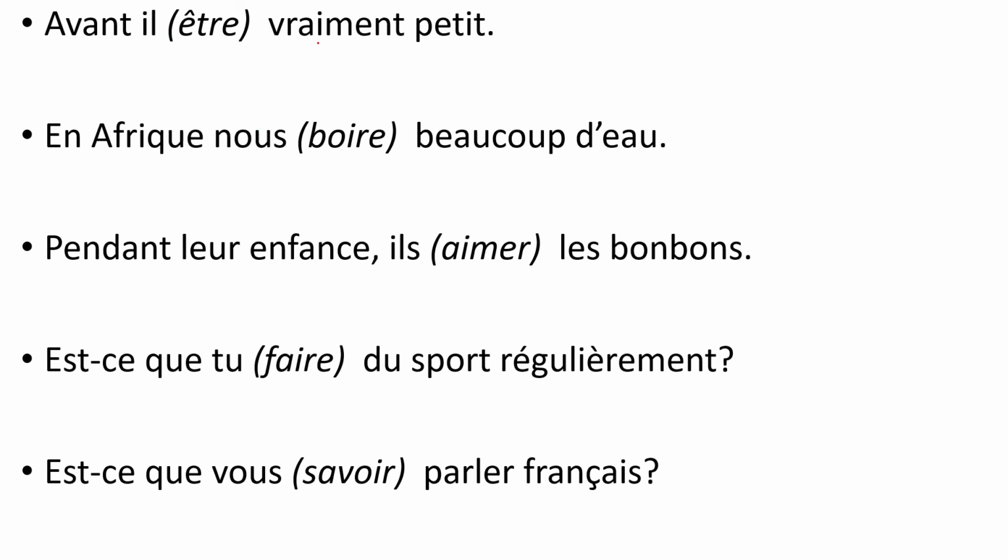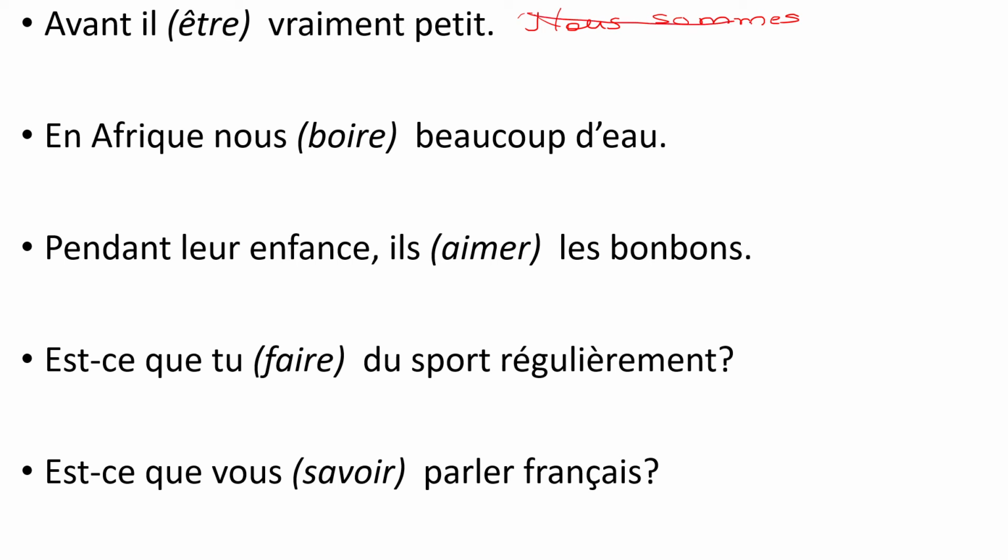Avant, il être vraiment petit. Now, remember I told you être is the only verb in French which goes as an irregular for this tense, the imperfect. So I told you the nous form in the present is sommes. And we have to cancel out the ONS. Now what do we cancel out here? There is no ONS to cancel, right?